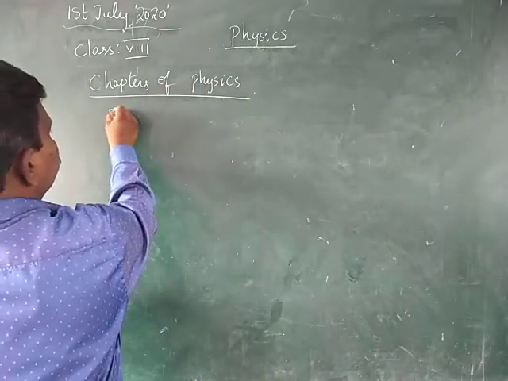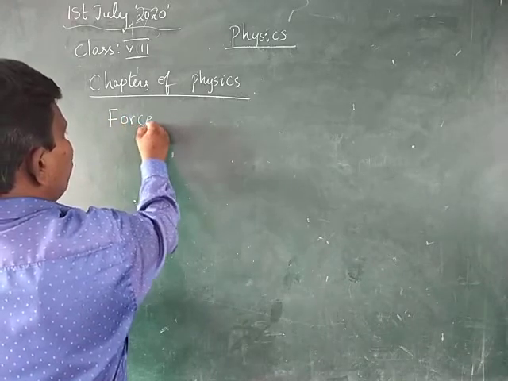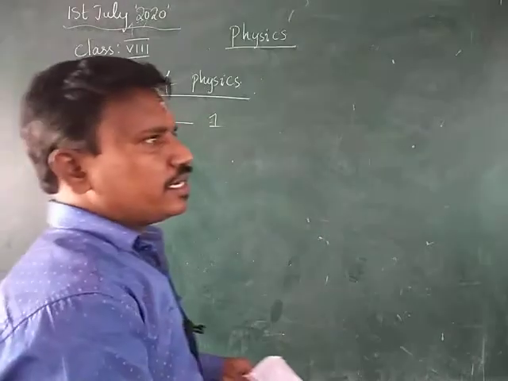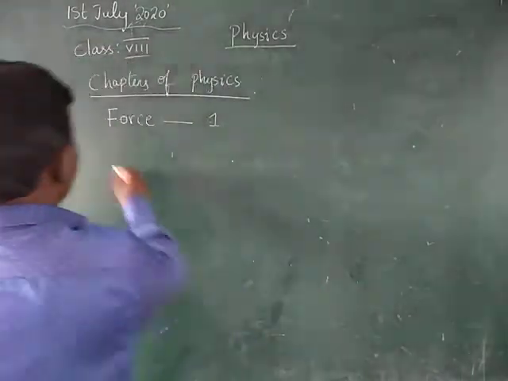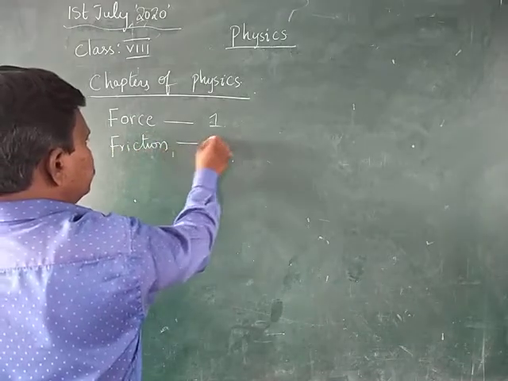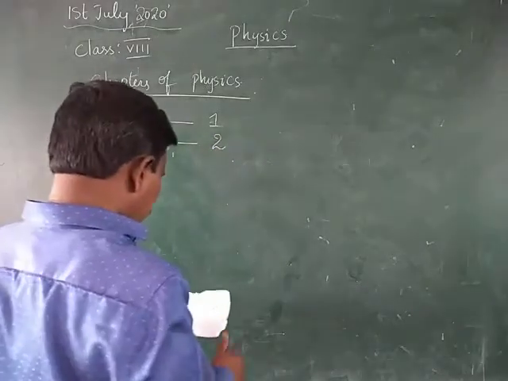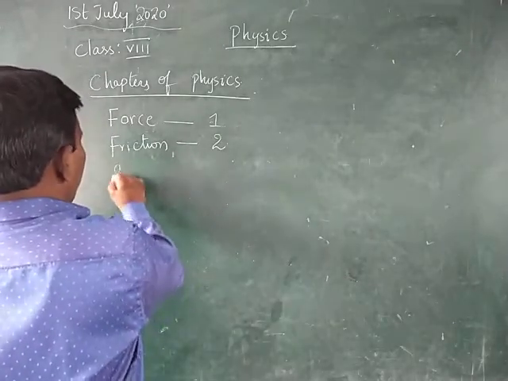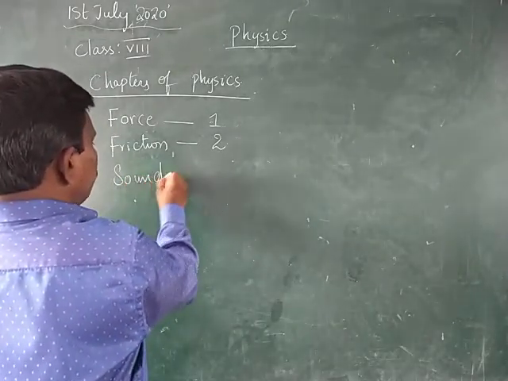The first chapter is force. This is the first chapter that is there in your textbook. Next, friction is the second chapter in the 8th class. Next you have the sound chapter.